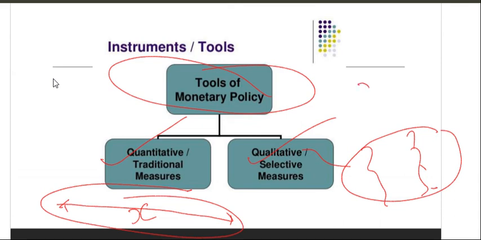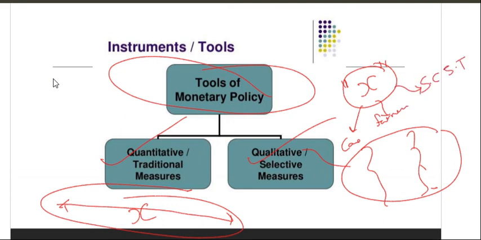Suppose this loan X is given to so many people, right? Companies, farmers, and SCs and STs for entrepreneurship, for self-help groups. So how you are giving, whether you are increasing so much of funds for companies and reducing for farmers, this justice is called a qualitative measure.